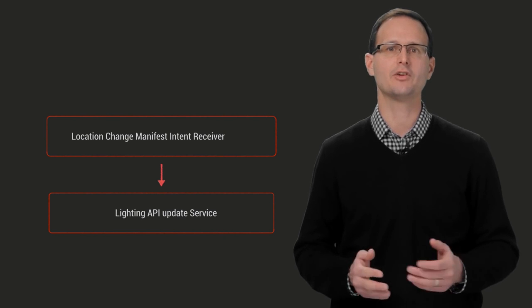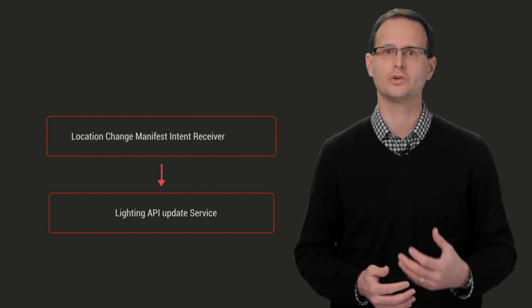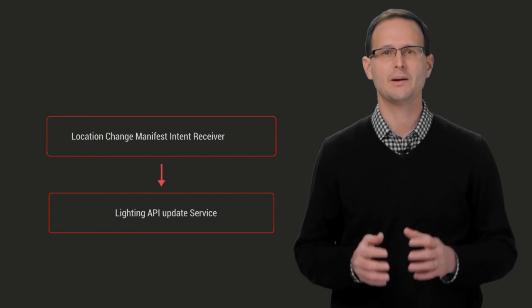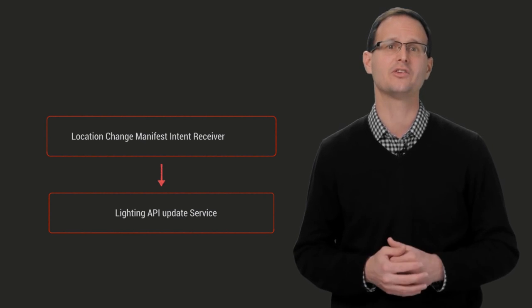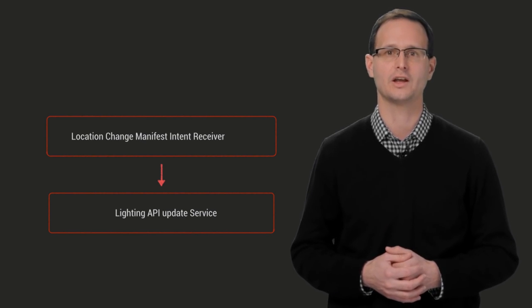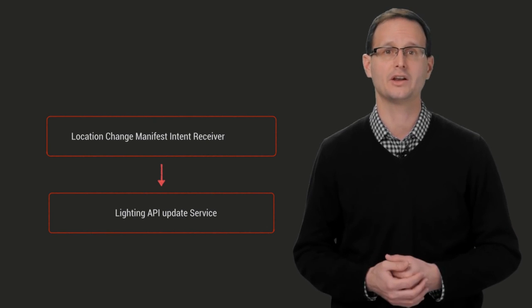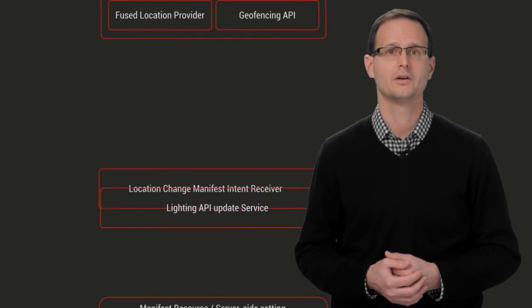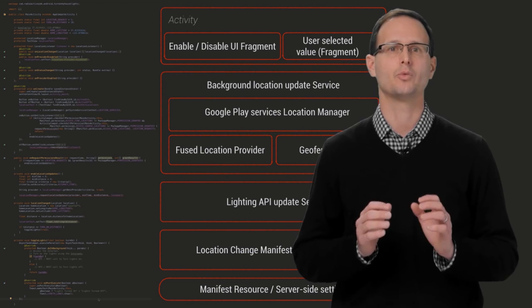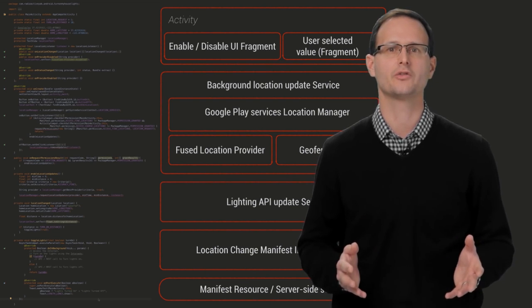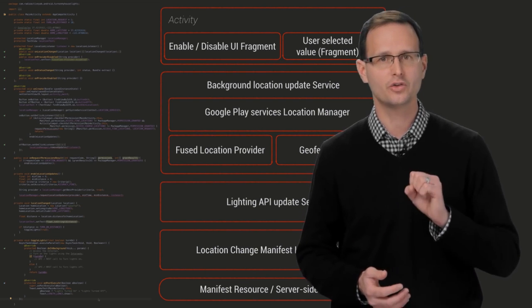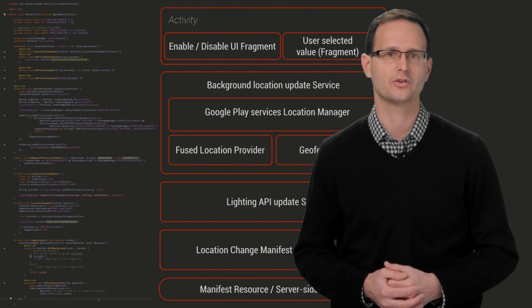We do this so that even if the app has been killed by the runtime, we will still receive location updates. The app will actually be started specifically so that it can receive these location change intents. And then they can start the lighting service if that's necessary. So after a couple of hours, we have a working prototype and the first pass of a more robust architecture, a good starting point to start hacking away in earnest.